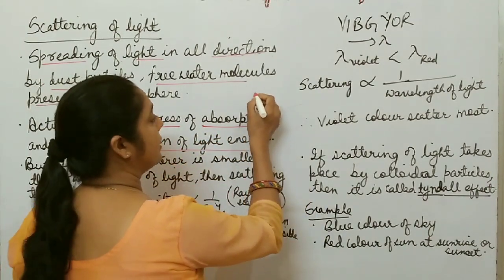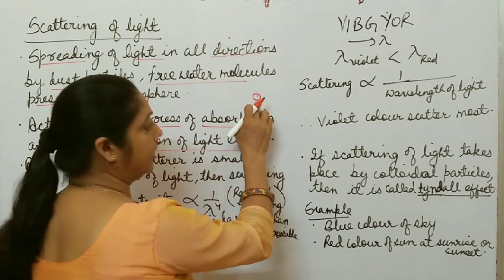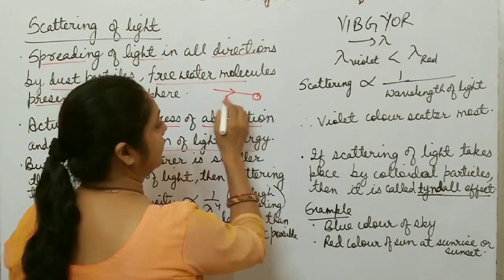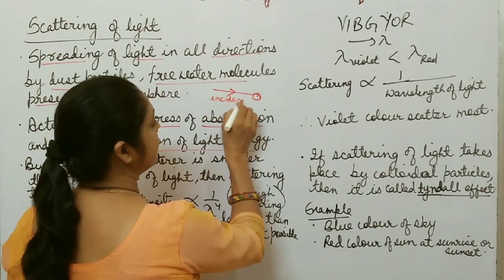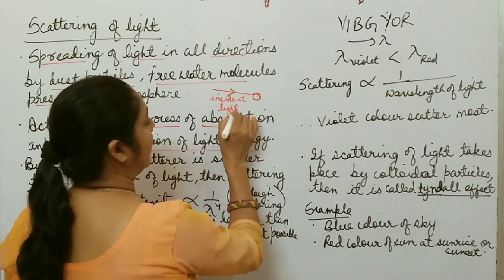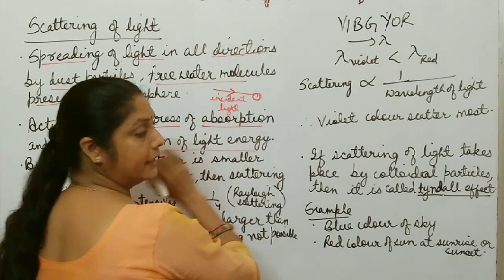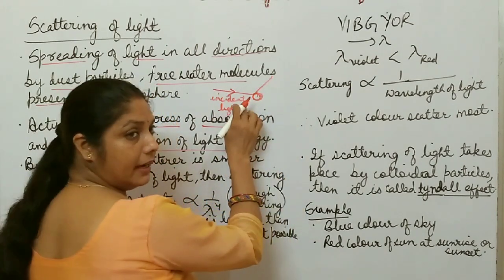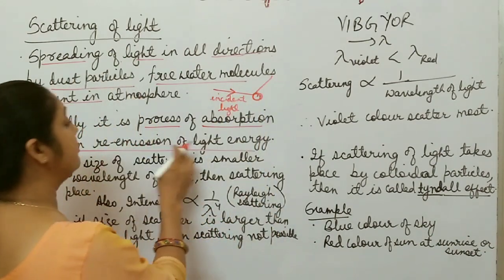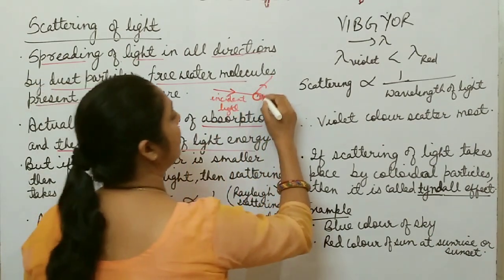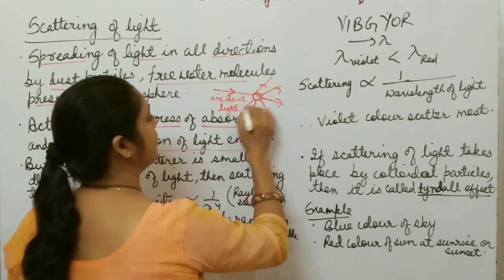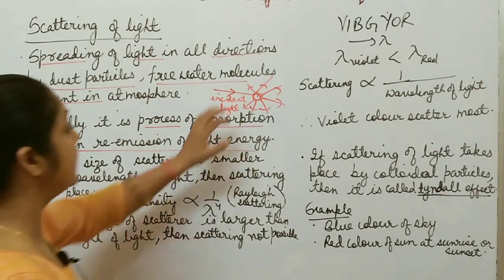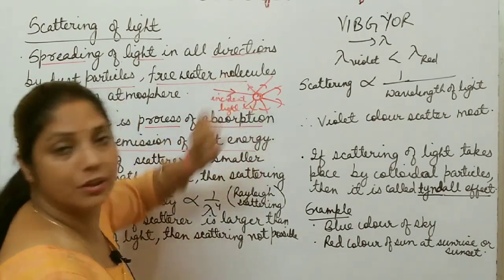Suppose this is any particle, a scatterer, and light collides with this scatterer. This is the incident light. Then after colliding with this particle, the scatterer first absorbs this incident light energy, then again re-emits this light energy in all possible directions. It spreads light energy in all possible directions. This is scattering of light, and this scattering also depends on the size of the scatterer.